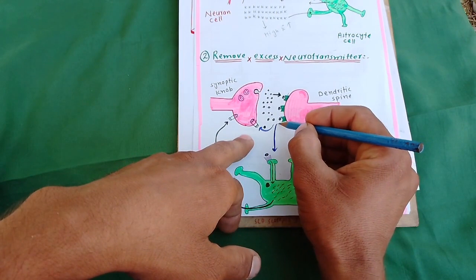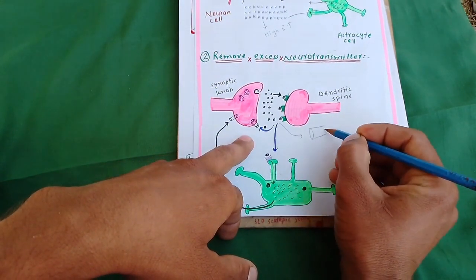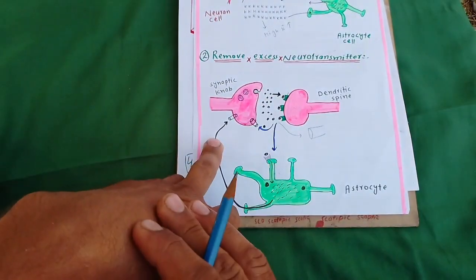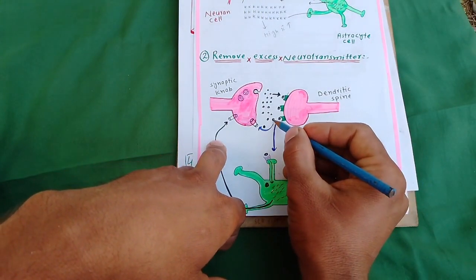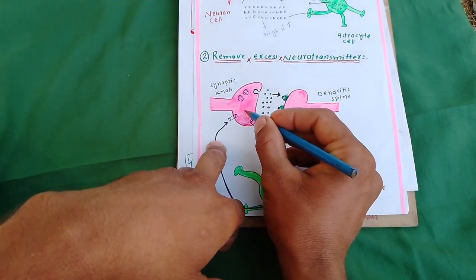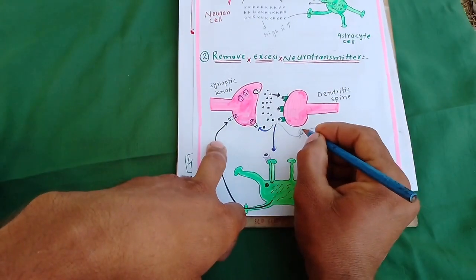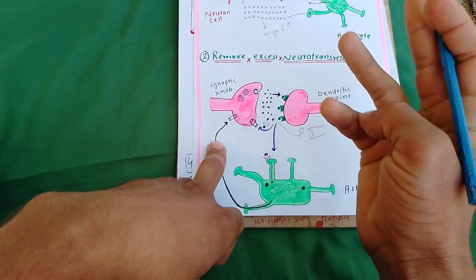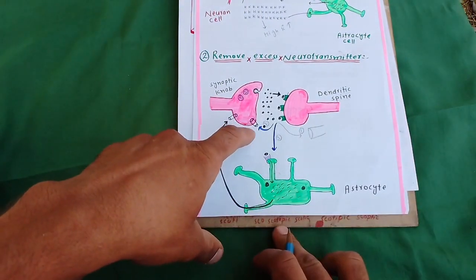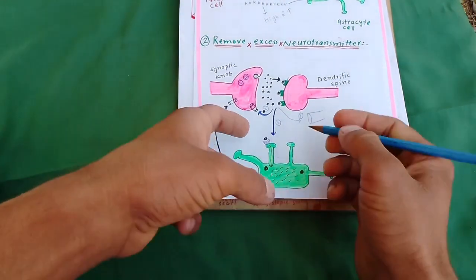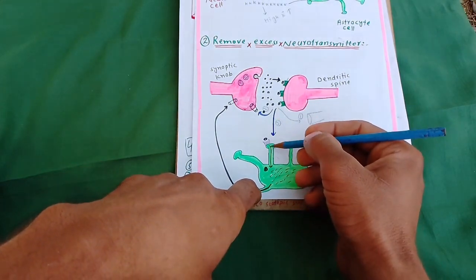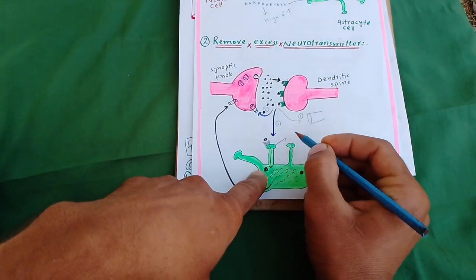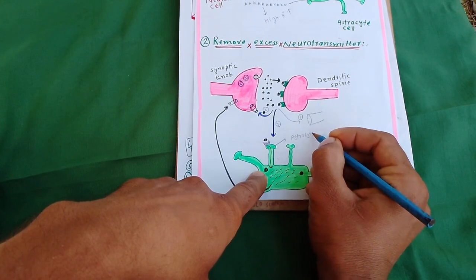In one way, the neurotransmitter goes toward the blood vessel, and through the blood vessel it again goes to the synaptic nerve. This is mechanism number 1. In another way, the neurotransmitter directly enters the synaptic nerve. This is mechanism number 2. Mechanism number 3 is the role of the astrocyte. The astrocyte takes up this neurotransmitter with a specific receptor on its ending point, the astrocyte end feet.